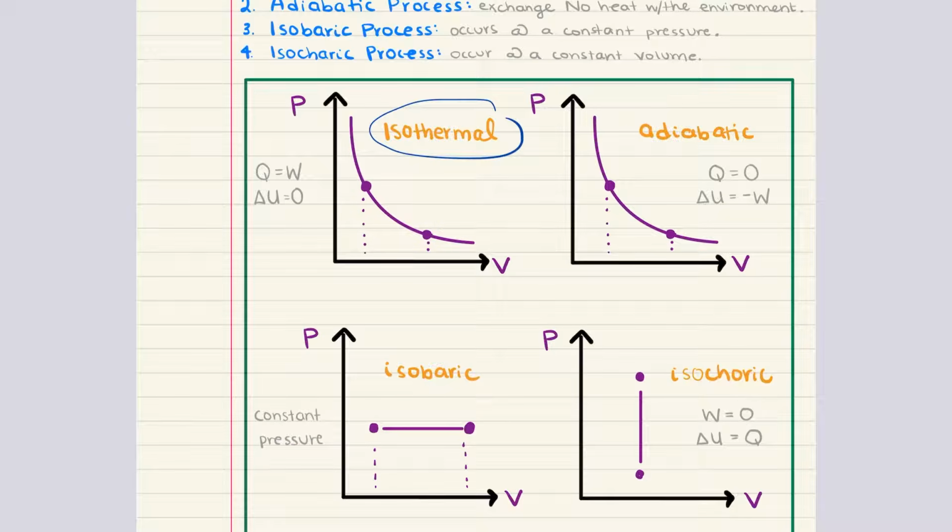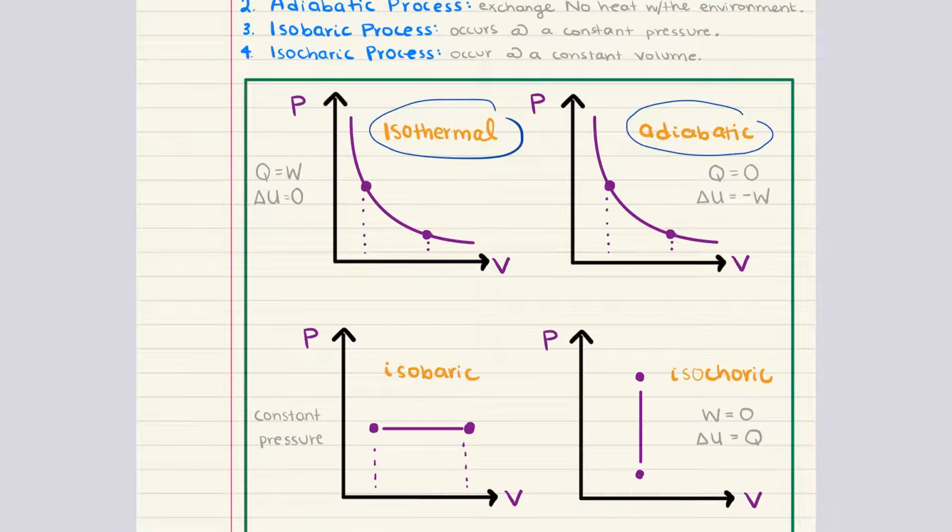The next process we want to discuss is adiabatic. An adiabatic process is one where no heat is exchanged with the surroundings. The system is perfectly insulated. As a result, any change in the system's internal energy is solely due to work done by or on the system.